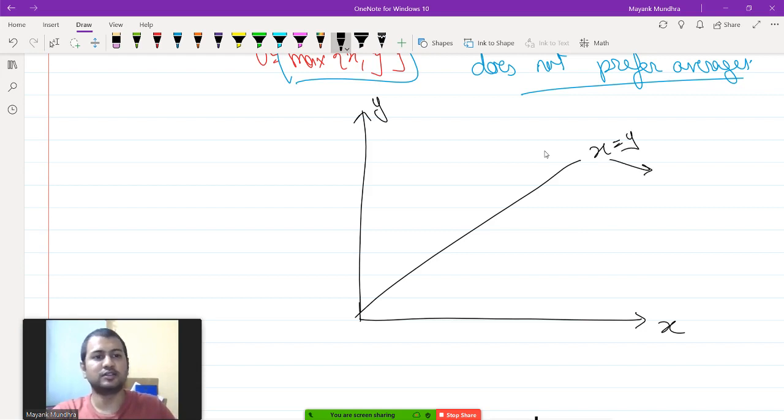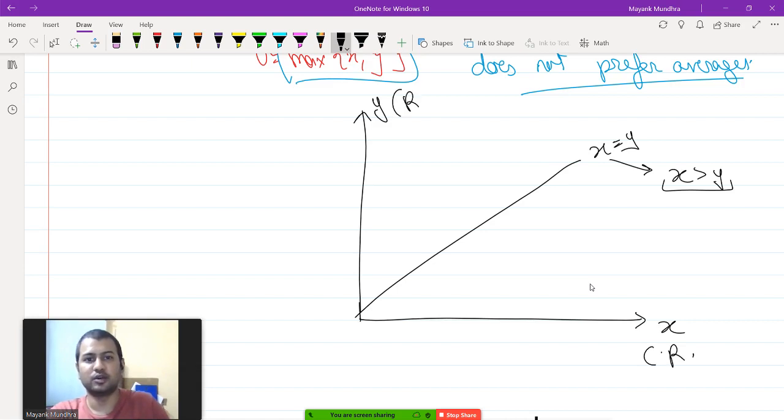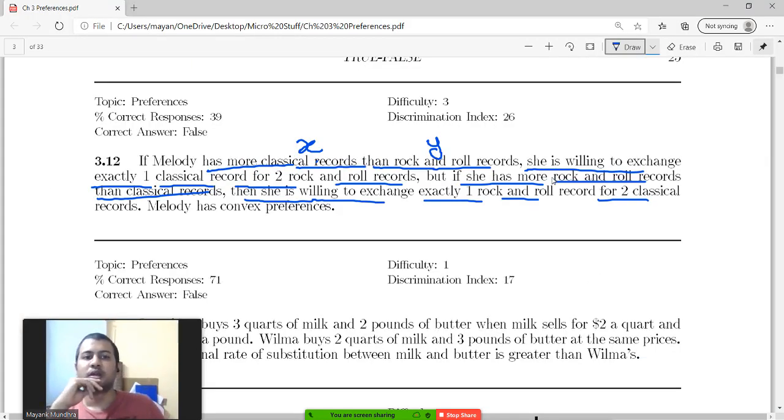To the right of this line, she has X greater than Y. X in this case is classical records, so she has more classical records. Y is rock and roll records. So the left side is going to be Y greater than X, which is more rock and roll records. Now she is willing to exchange exactly one classical record for two rock and roll records.